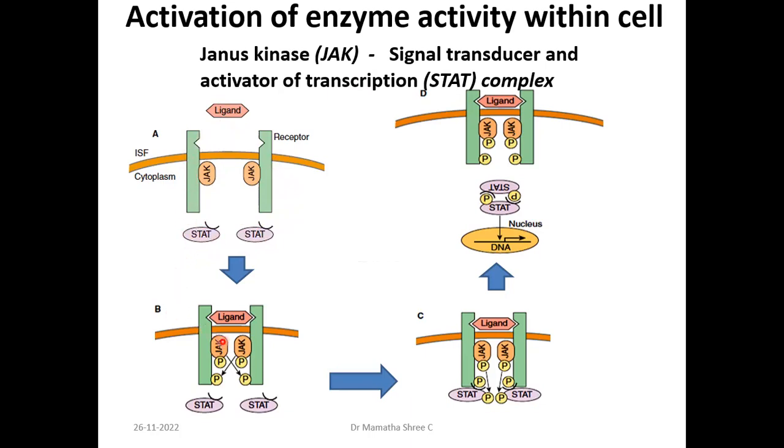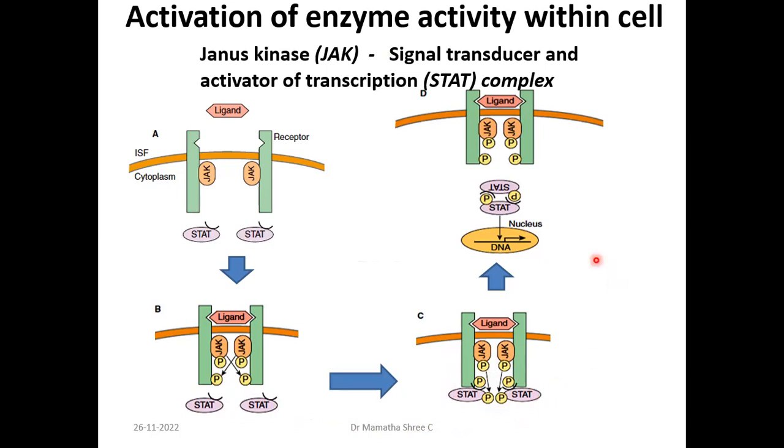Now here you can see that once the ligand, which is nothing but the hormone, binds to its receptor, the Janus kinase gets phosphorylated, right? And that will attract the STAT, the signal transducer and activator of transcription. Now, the receptor, the phosphorylated Janus kinase part, and the phosphorylated STAT together form the JAK-STAT complex.